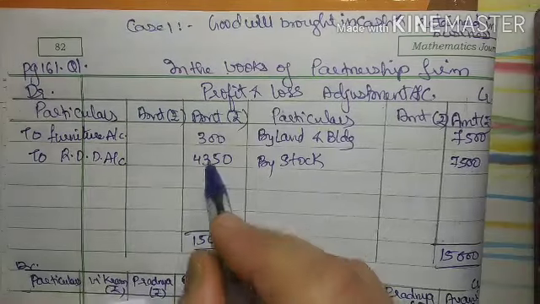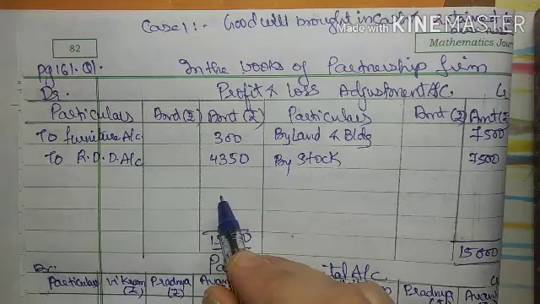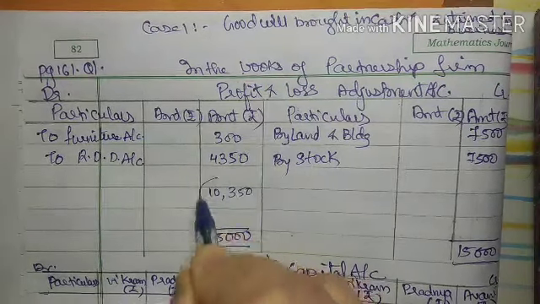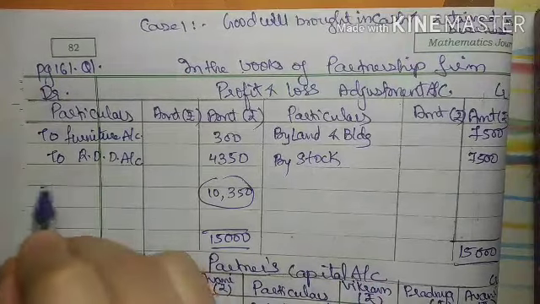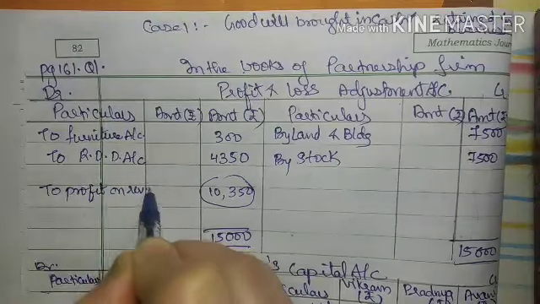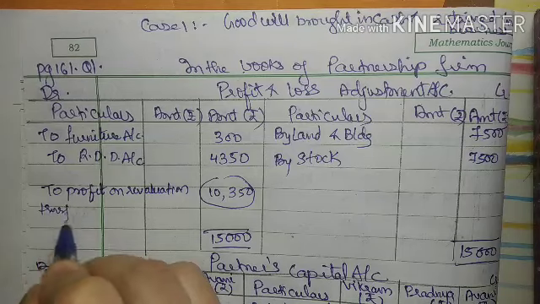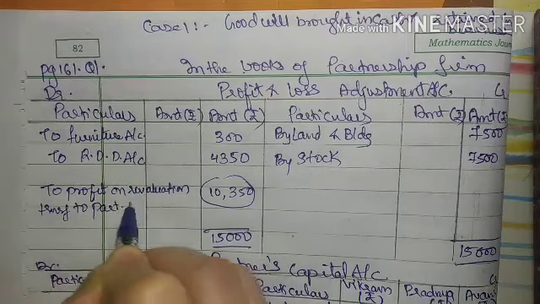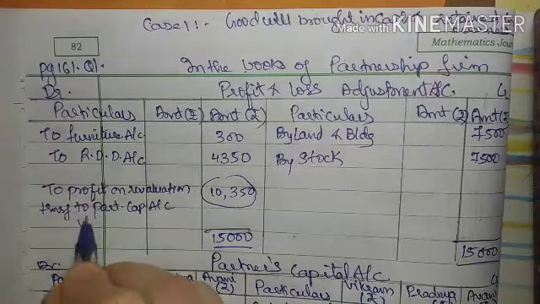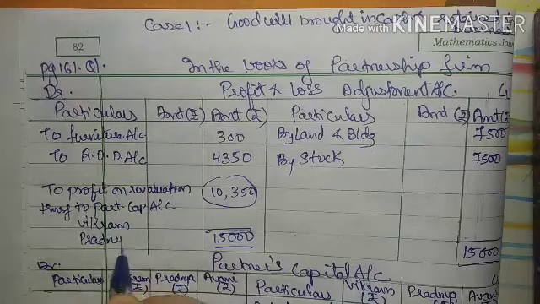So 15,000 minus 4,650, right? If I am getting any balance here, it means it's a profit, that is 10,350 is the amount that I am getting. This is nothing but profit on revaluation, and this profit has to be transferred to partners' capital account. So to whom will this profit be distributed? Old partners, that is Vikram and Pradnya, right?